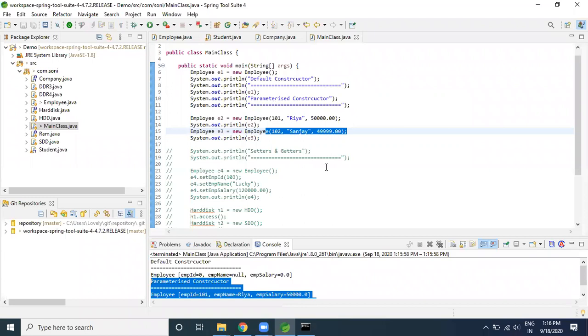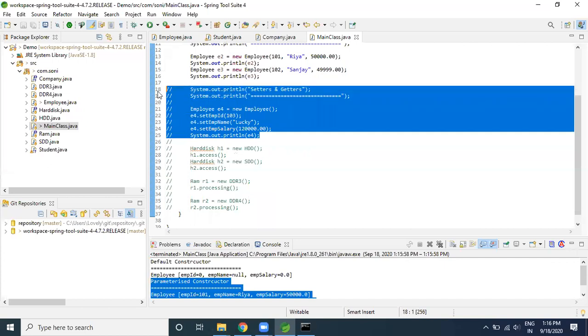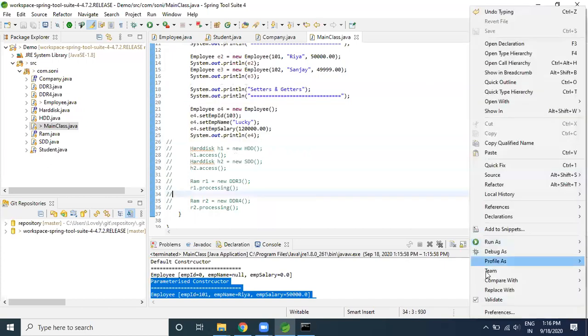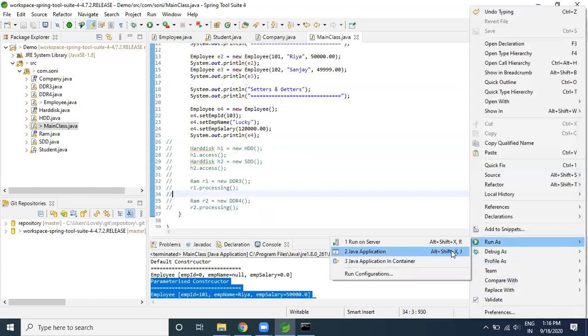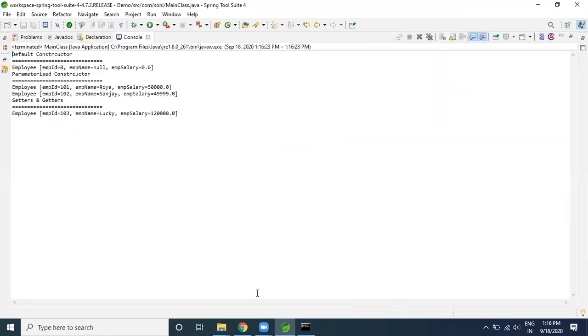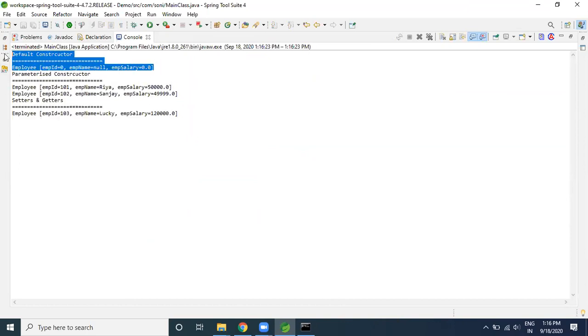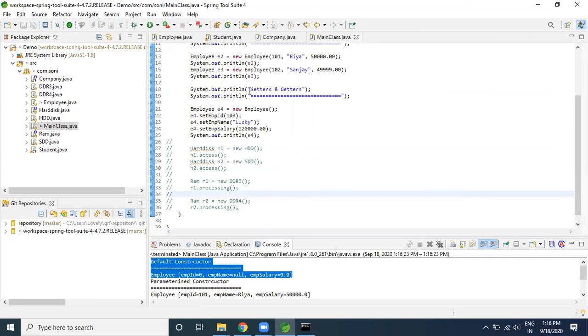Now come to the next thing. I would like to use the setter and getter methods which I have created here. So I'm just uncommenting this one. Again, control slash, automatically all comments have gone. Actually, I'm using all three approaches because they are going to work out for you. So if you see here, I used the setter and getter methods here. This is the parameter constructor here. This is the default constructor. So as part of the class, we are going to use all three mechanisms.